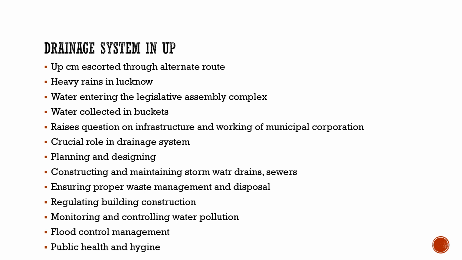If the condition of the legislative assembly of the state is like that, what would be the condition of the other offices? What would be the condition of the local people there? This raises a very specific question on the infrastructure and working of the municipal corporation, what they are doing with respect to the drainage system in their particular state. For this, we have to understand the role of the municipal corporation in a particular state. So what is their role?